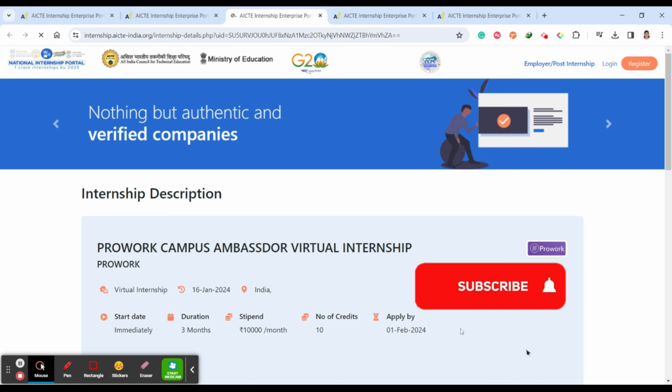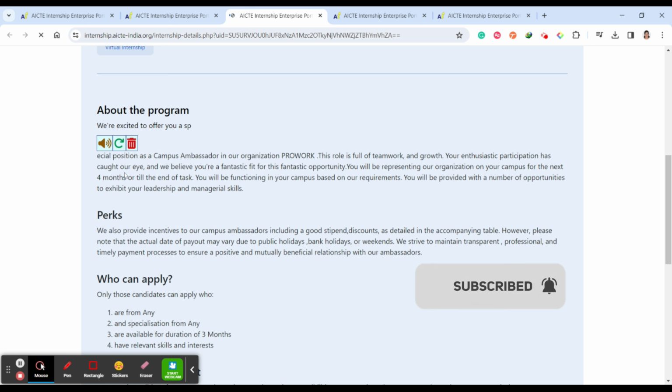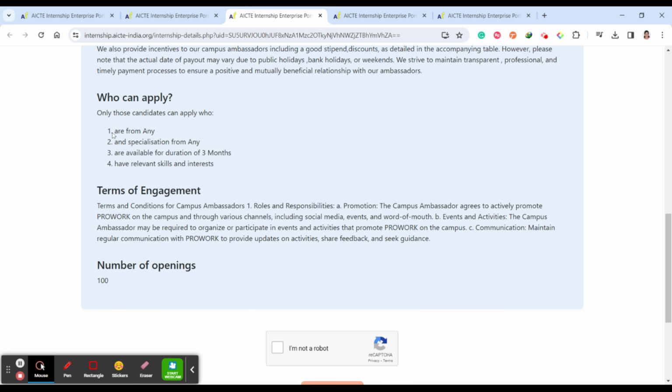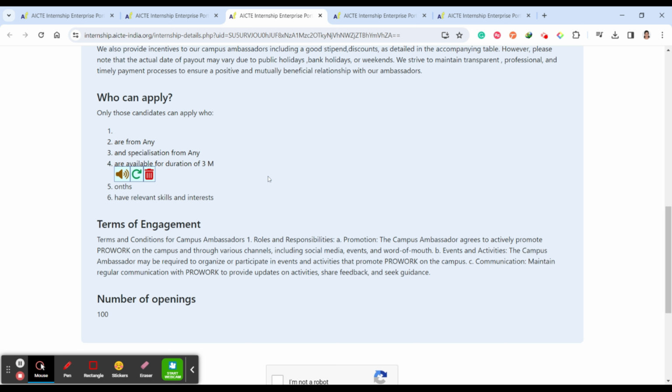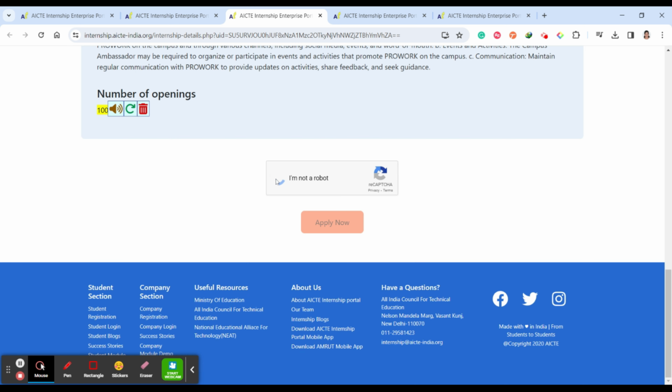Once you click view details, you can see the complete information about that particular company, about the program, what this program is all about, and the perks, what you will be getting. Also who can apply, anybody or from any specialization, relevant skills, terms of engagement, and number of openings. If you want to apply, just click I am not a robot and simply click Apply Now.